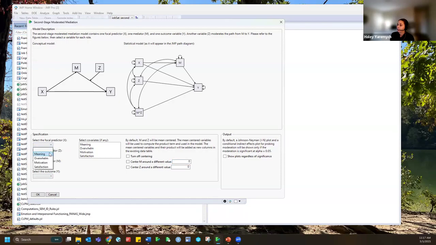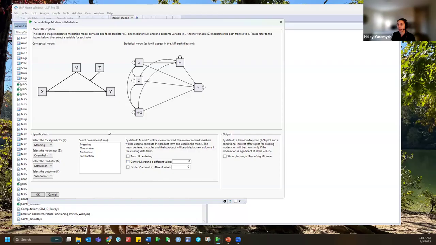My focal predictor is going to be meaningfulness of my work. My moderator is overwhelm. Mediator is motivation. And my outcome is job satisfaction. If I had additional variables that I wanted to control for or include as covariates, I could select those here. By default, any variables involved in the interaction, so anything involved in a product term like this, are going to be mean centered. That's standard best practice, to mean center things that are involved in an interaction. But if you wanted to turn off centering, you could do that here, or you could choose to center around a value other than the mean, perhaps the median. So those are some options here.